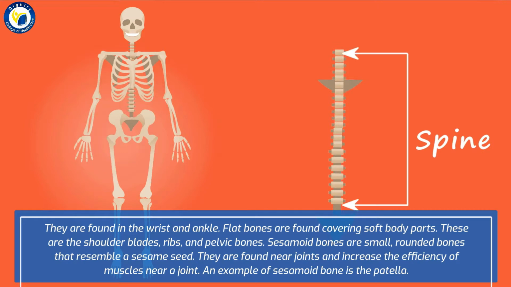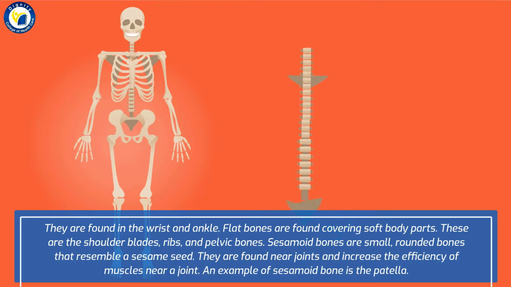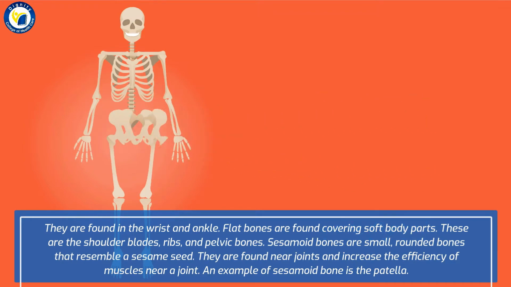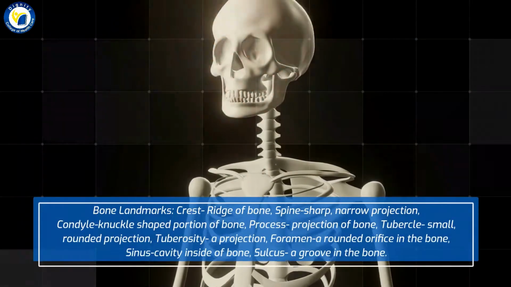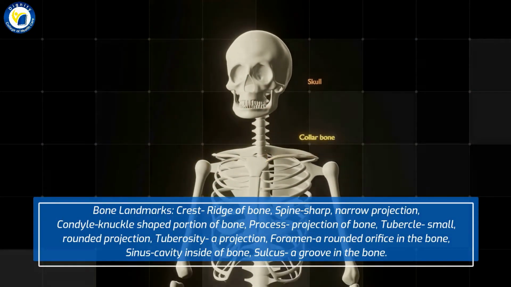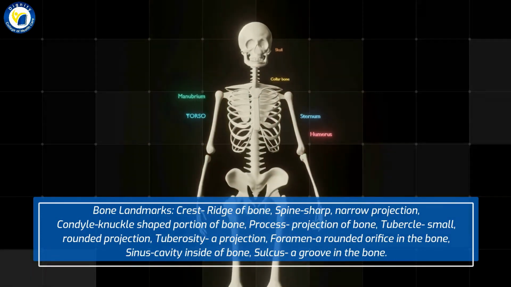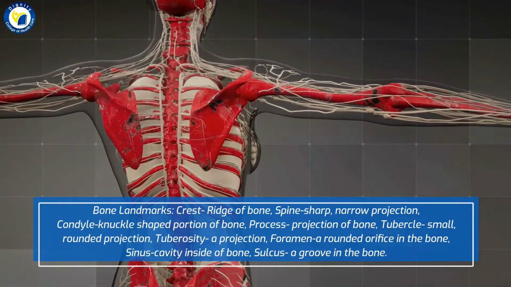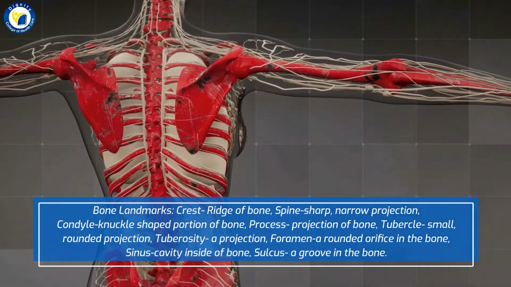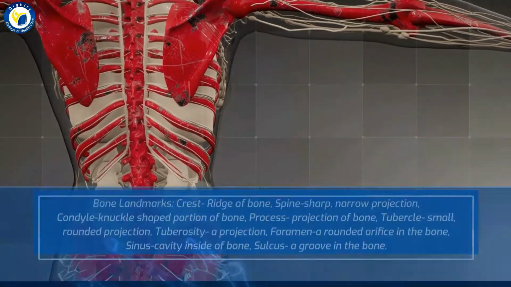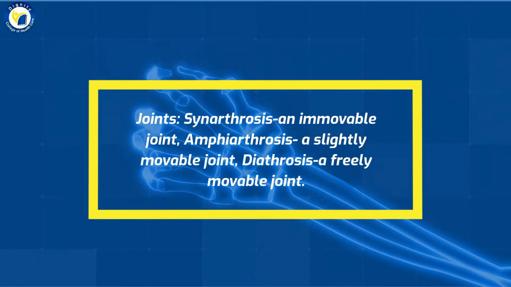Sesamoid bones are small, rounded bones that resemble a sesame seed. They are found near joints and increase the efficiency of muscles near a joint. An example of sesamoid bone is the patella. Bone landmarks: crest, ridge of bone; spine, sharp, narrow projection; condyle, knuckle-shaped portion of bone; process, projection of bone; tubercle, small, rounded projection; tuberosity, a large projection; foramen, a rounded orifice in the bone; sinus, cavity inside of bone; sulcus, a groove in the bone. Joints: synarthrosis, an immovable joint; amphiarthrosis, a slightly movable joint; diarthrosis, a freely movable joint.